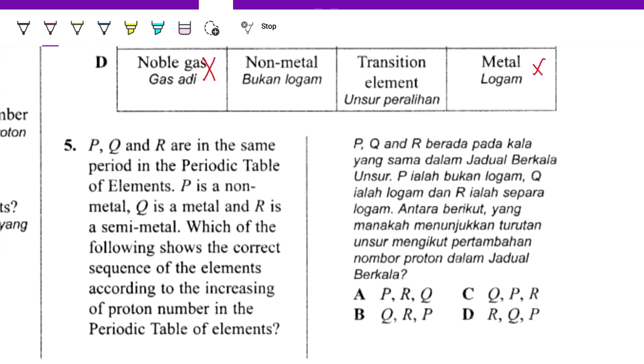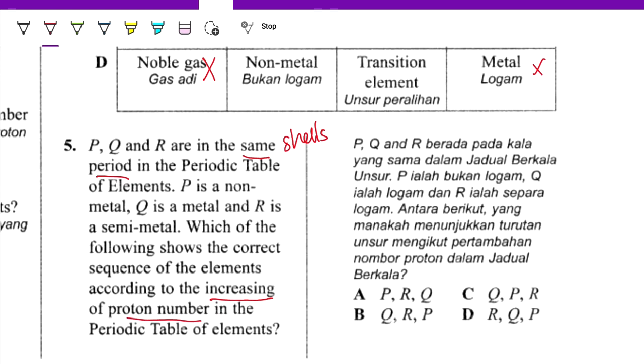Okay, number 5. P, Q, R are in the same period. Same period means the same number of electron shells occupied with electrons. P is a non-metal, Q is a metal, and R is a semi-metal. Which of the following is the correct sequence of the elements according to increasing proton number?